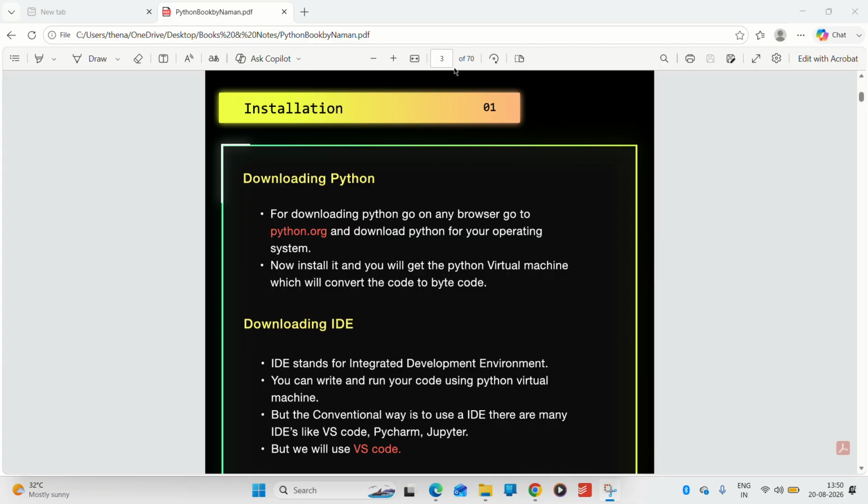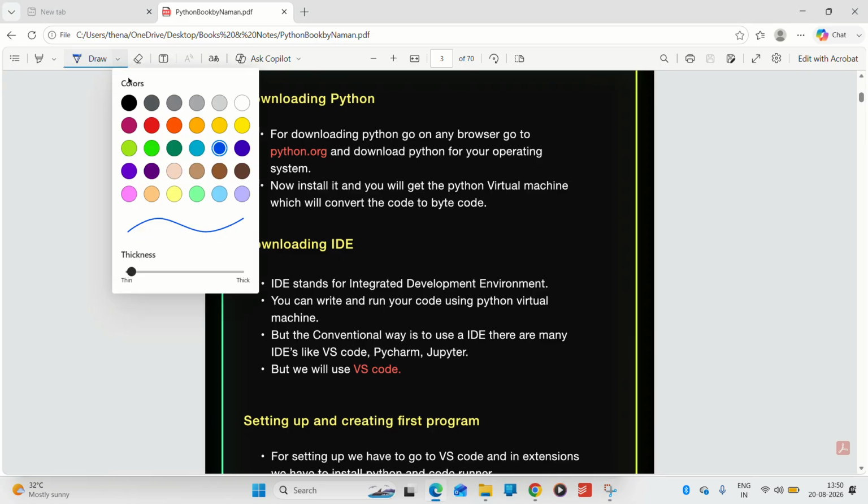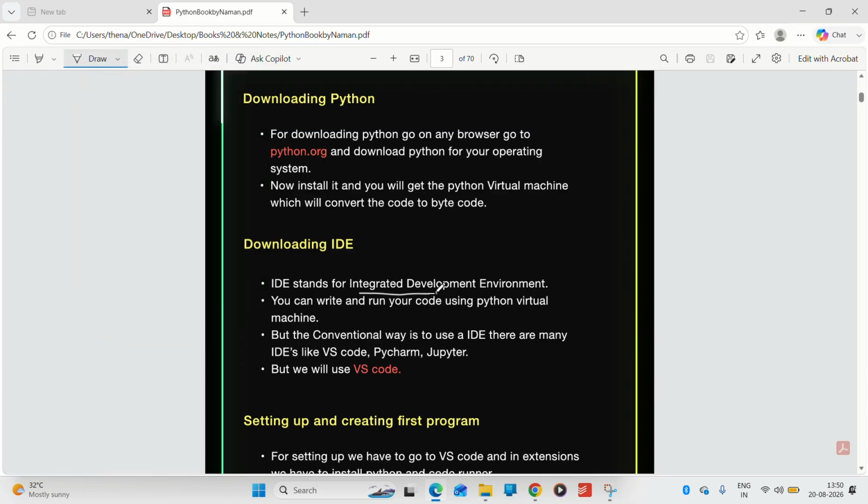First, to learn Python, we have to download the IDE. IDE stands for Integrated Development Environment. You can download it from its website. There are many IDEs like VS Code, PyCharm, Jupyter, but we will use VS Code because nowadays everyone uses VS Code.